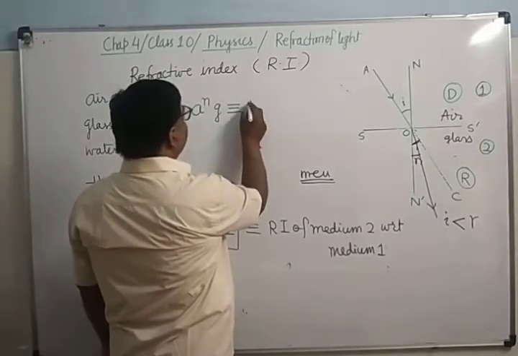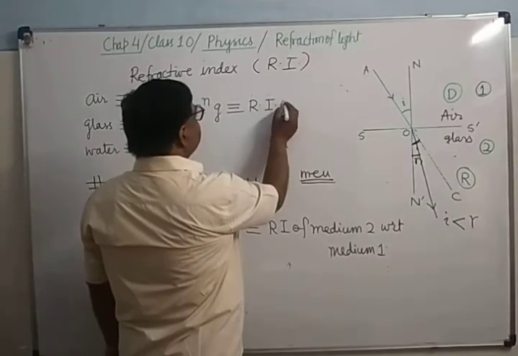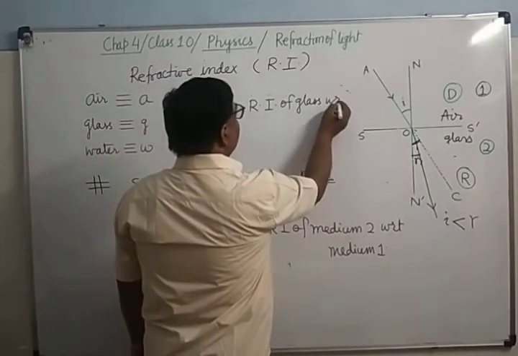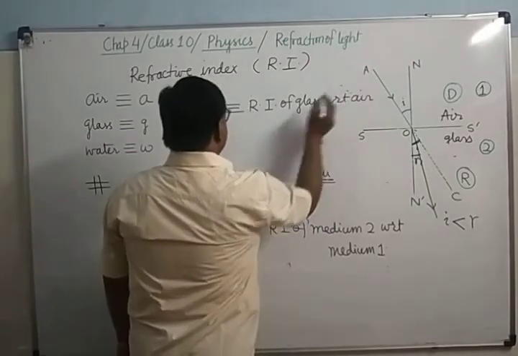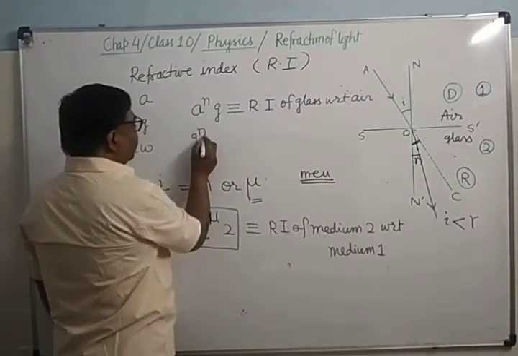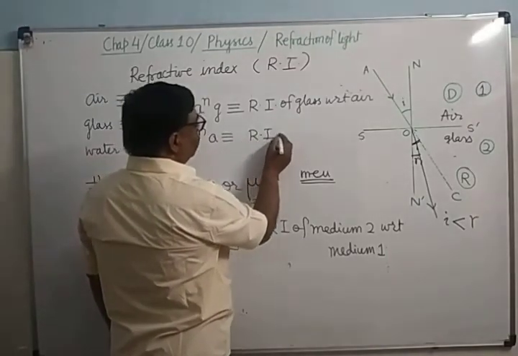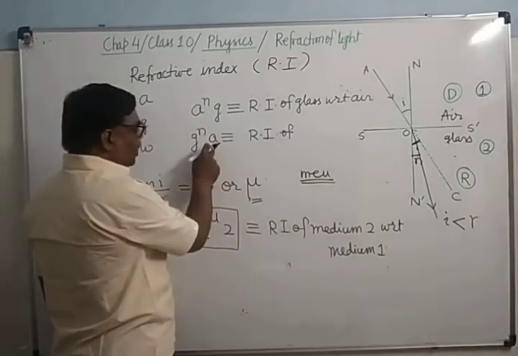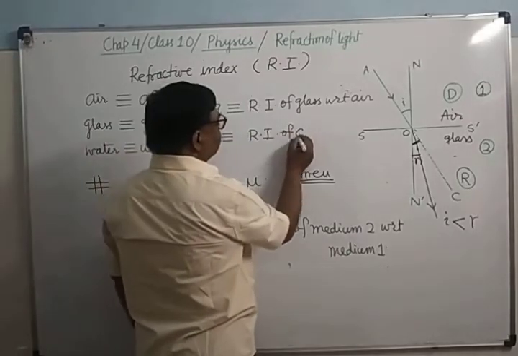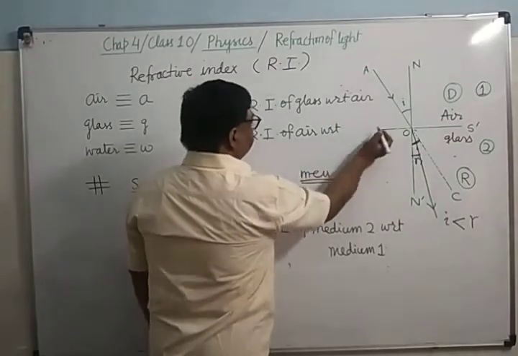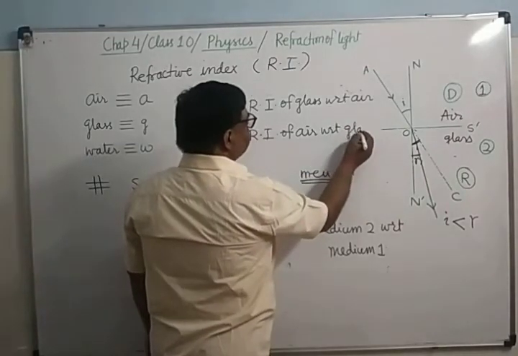RI of glass with respect to air. Suppose you write G n A, G n A means RI of which medium? Air with respect to glass. WRT means with respect to.